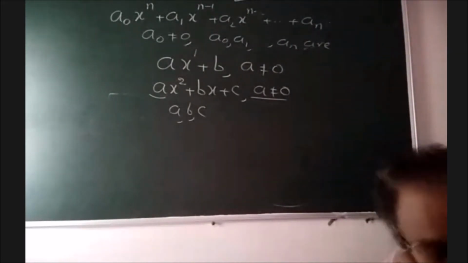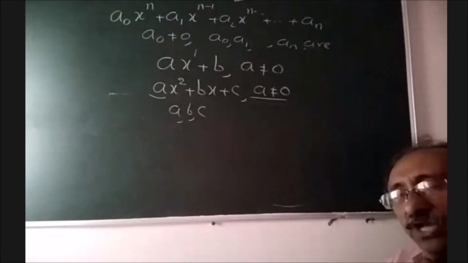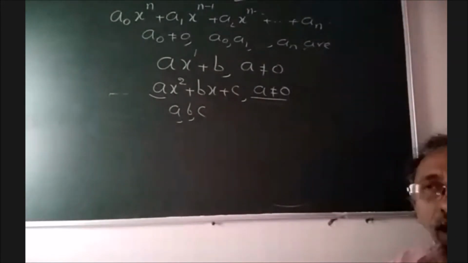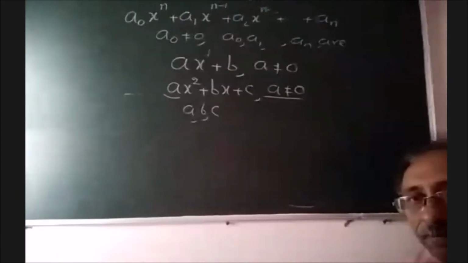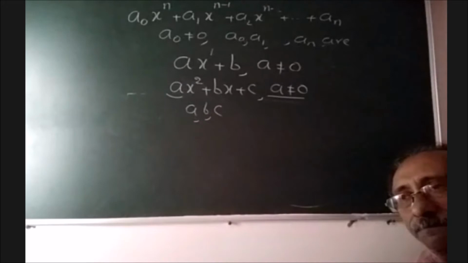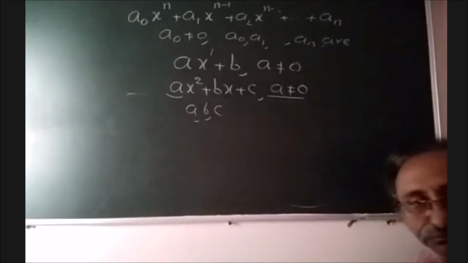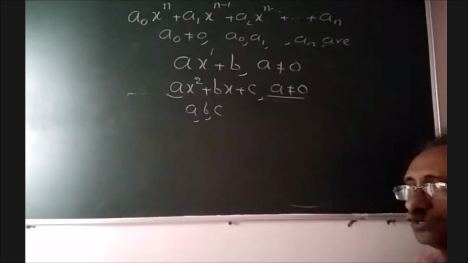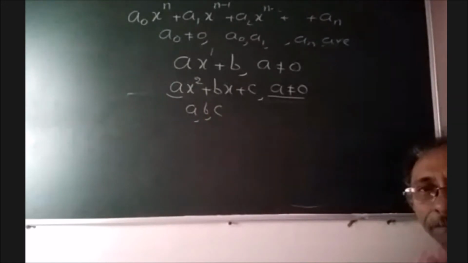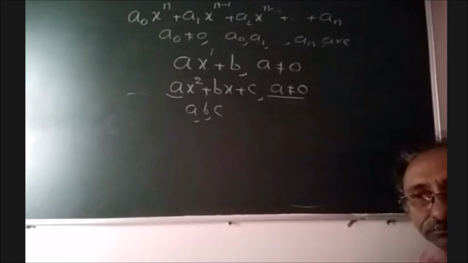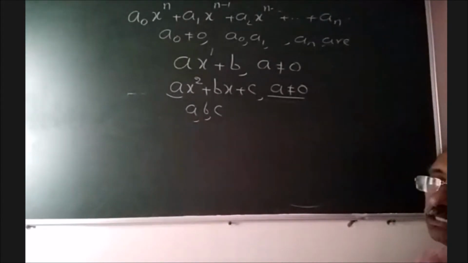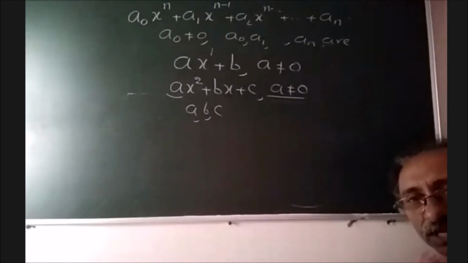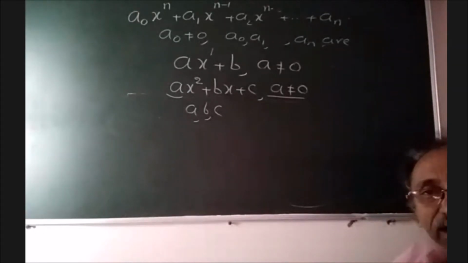And next definition. An equation of the form ax square plus bx plus c is equal to 0, where a is not equal to 0, and a, b, c are any numbers, is called a quadratic equation.